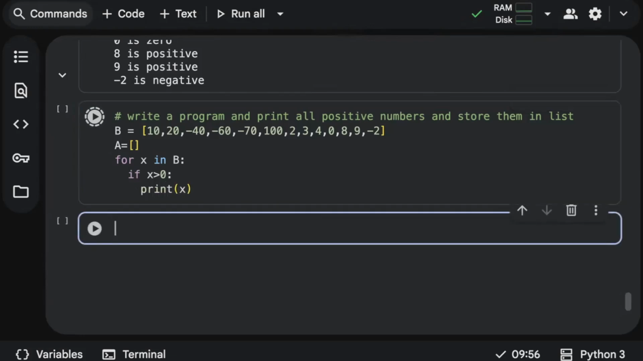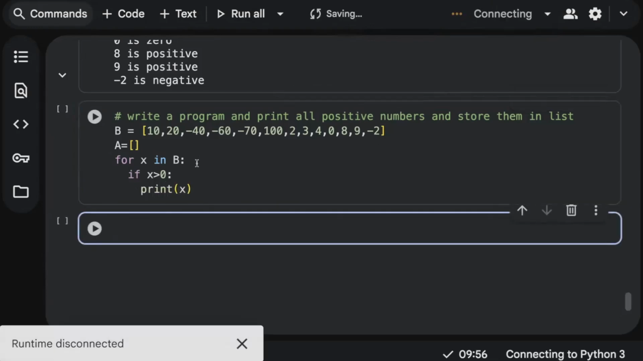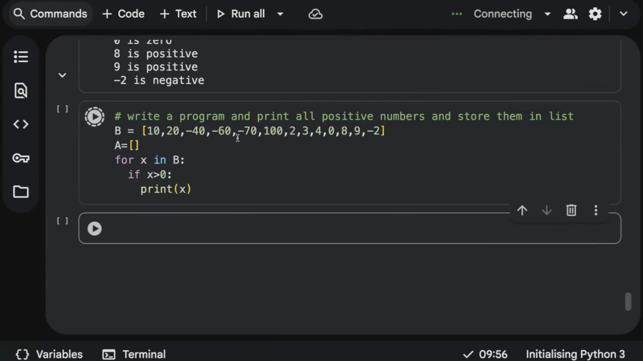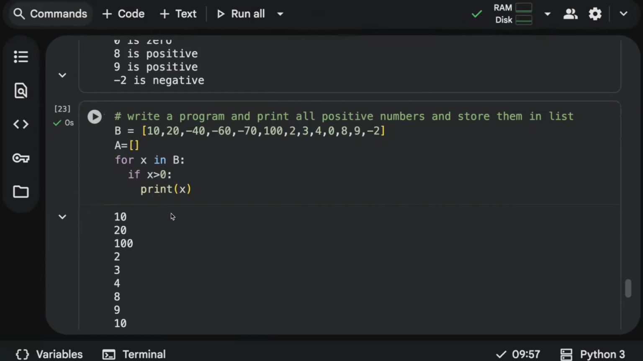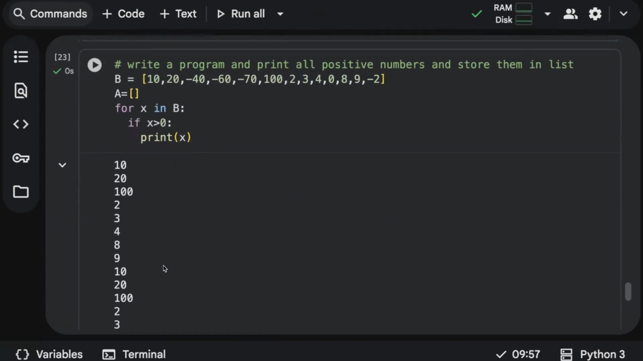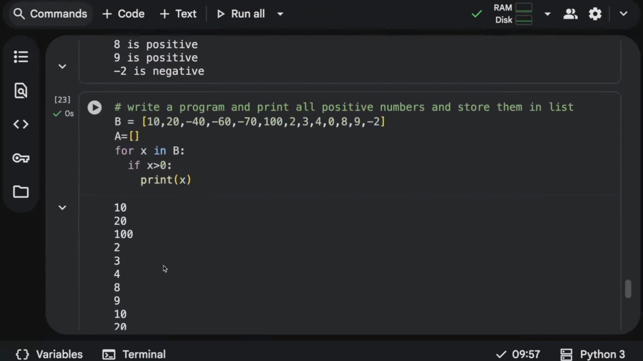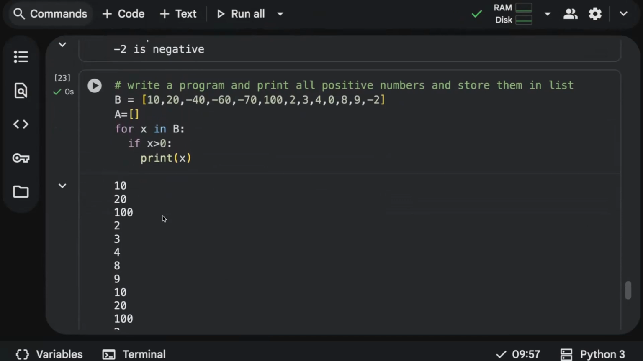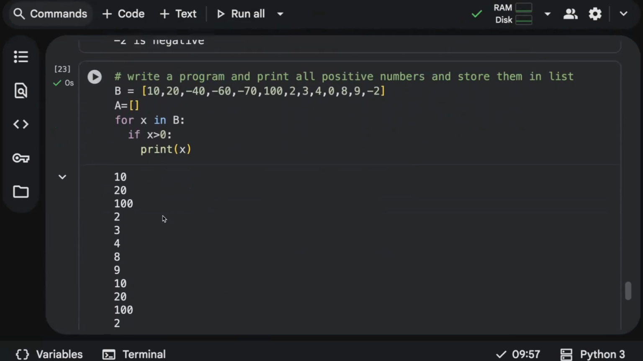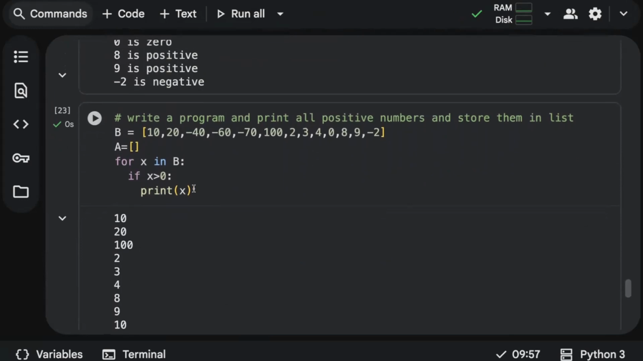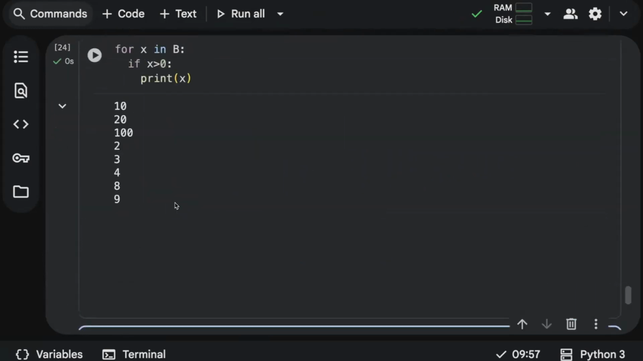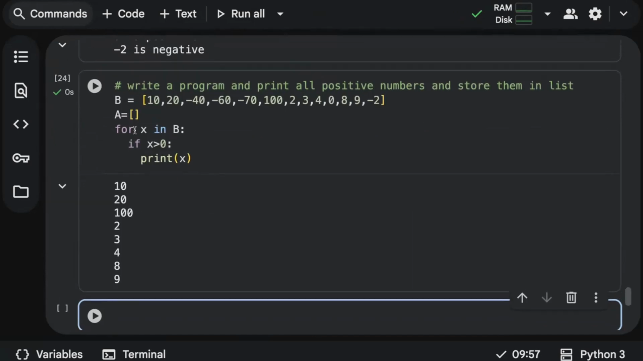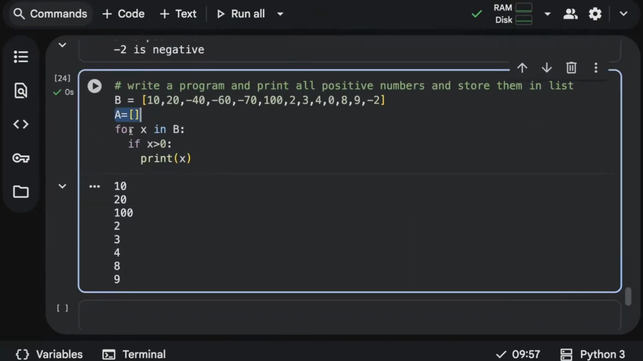See, if I say print x, it will take every element in b and check whether it is greater than 0. If yes, it's going to print it for you. But I want the result in a list format. So how to get it in a list format? So for that, what I'll do, I'm just creating an empty list, and for x in b,